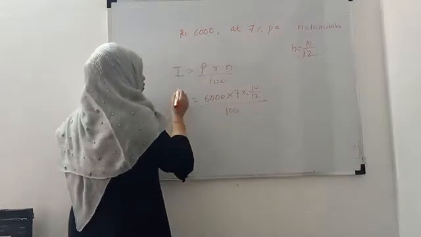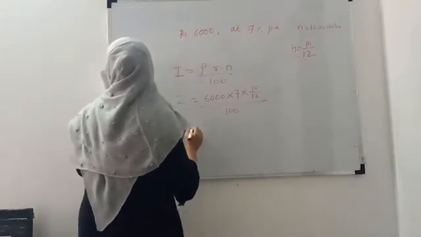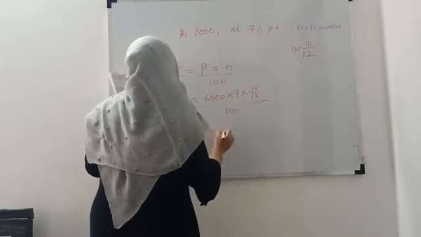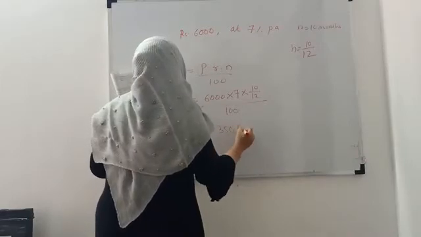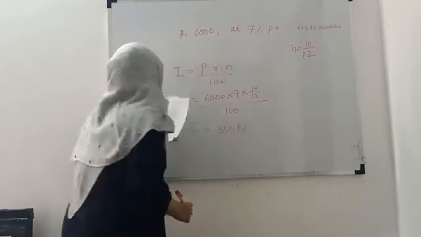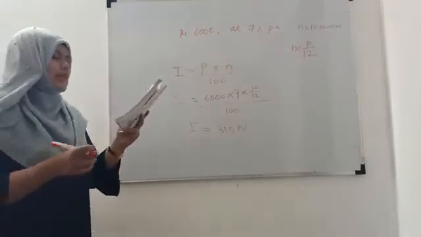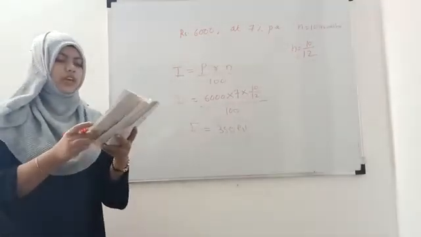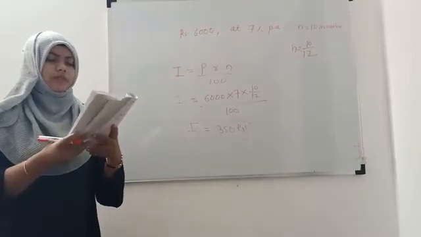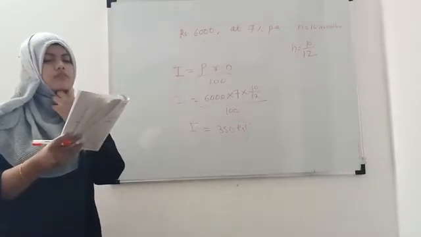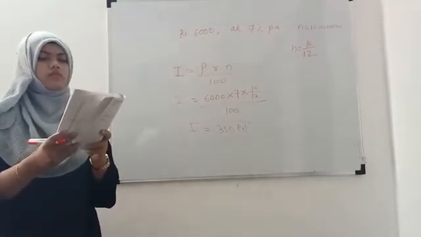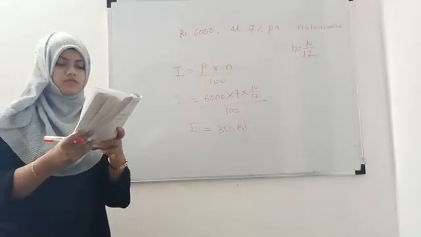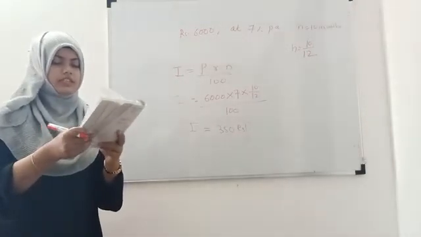So it will give you the answer, simple interest, which is equals to 350 rupees. So this type of problem can come in exam for 2 marks. Okay, we'll take another problem. These are very simple ones.